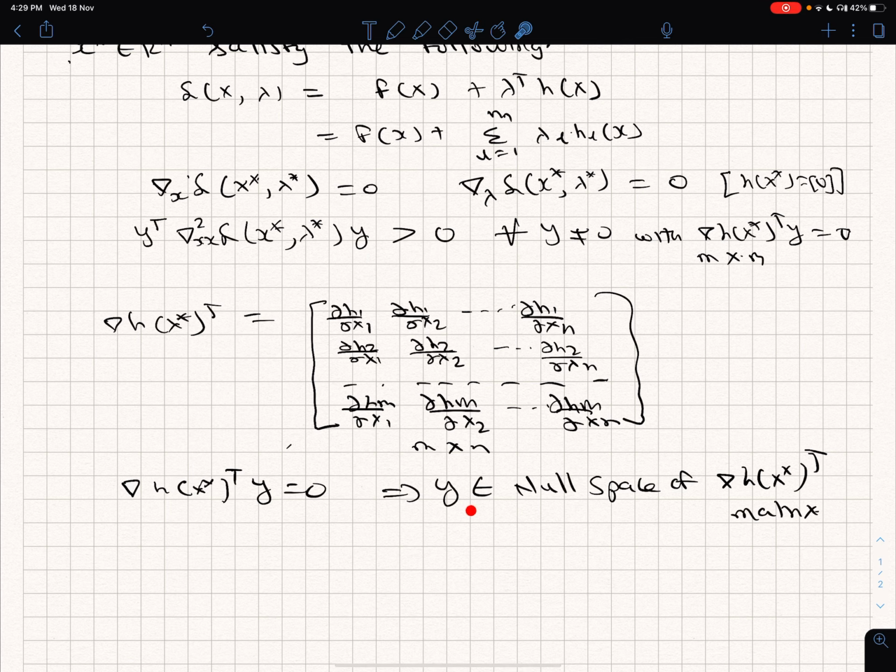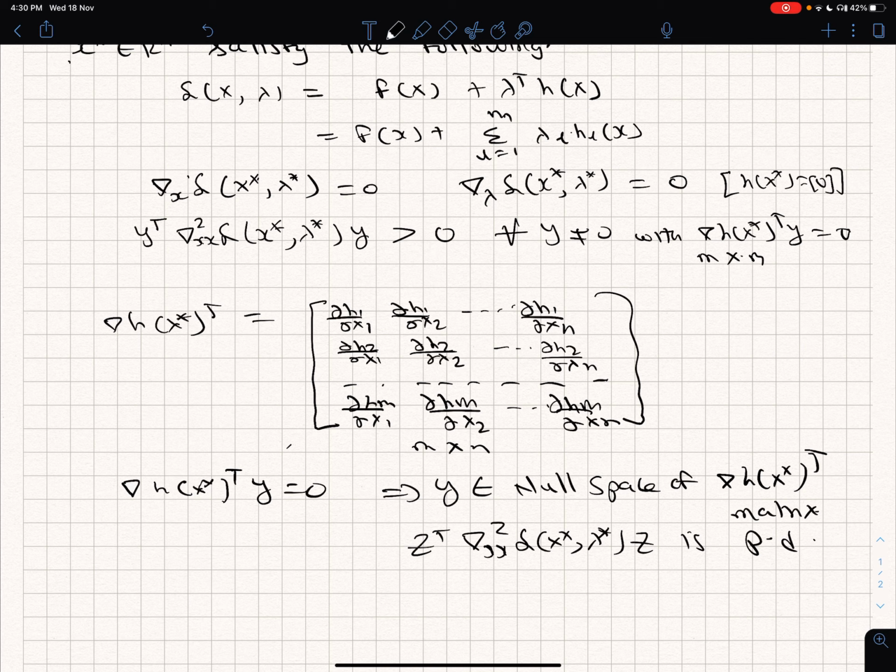So y is a non-zero null space vector of this particular matrix. And what is this? This is the curvature of the Lagrangian function calculated at x star, lambda star with respect to the x variables. And so the second order condition is saying that, either way you can say that the projected Hessian on the null space of the Jacobian of the constraint functions is positive definite. This is one way of saying it.